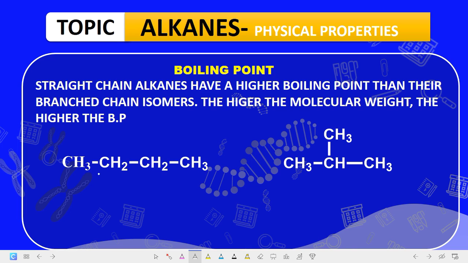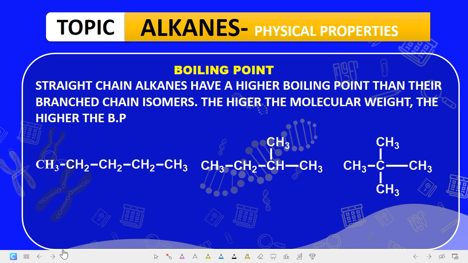So this one here, which is CH3, CH2, CH2, we have a higher boiling point, okay, than this one because they are the same compound but different arrangement. This is 1, 2, 3, 4 carbon. This is 1, 2, 3, 4 carbon. So because this one is straight, it will have a higher boiling point than this one that is branch. So in this comparison between these two compounds, these have a lower, while these have a higher boiling point.